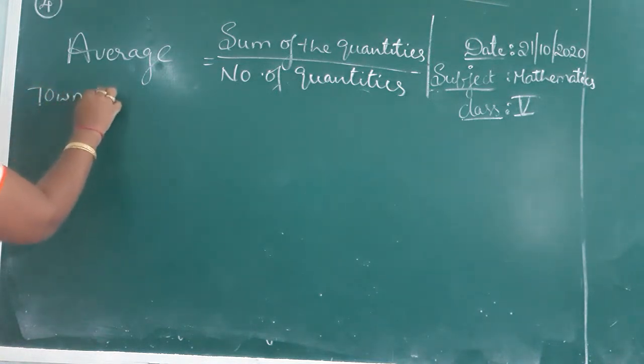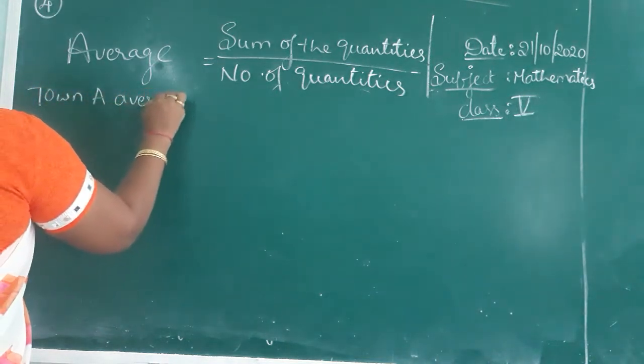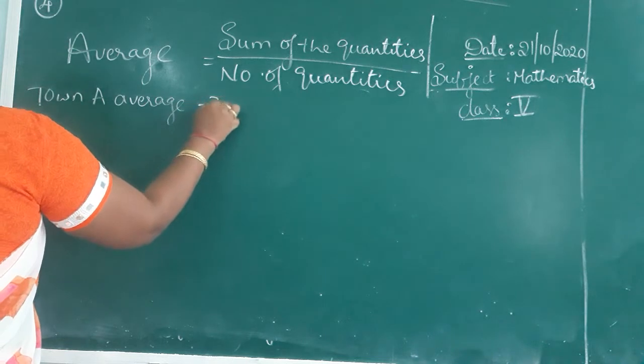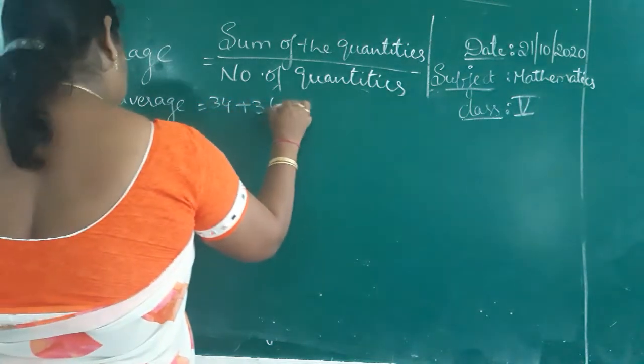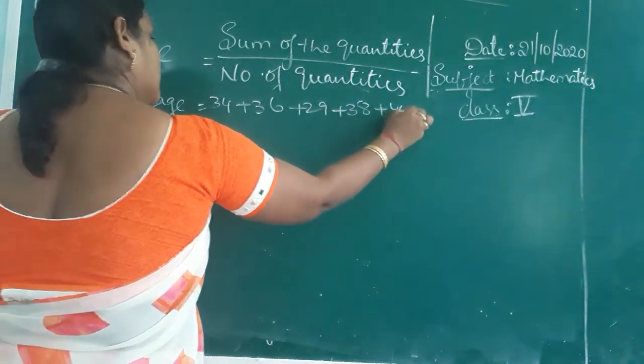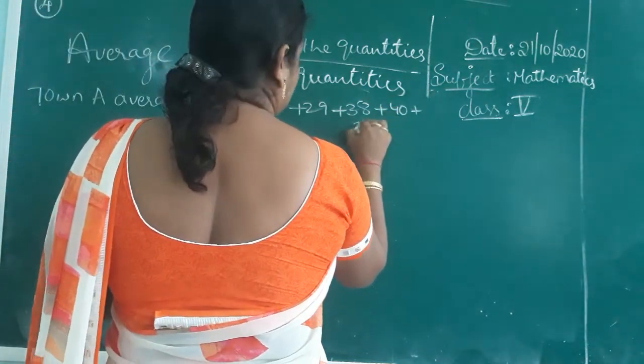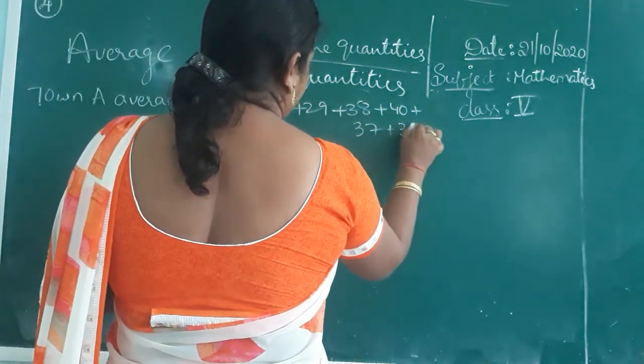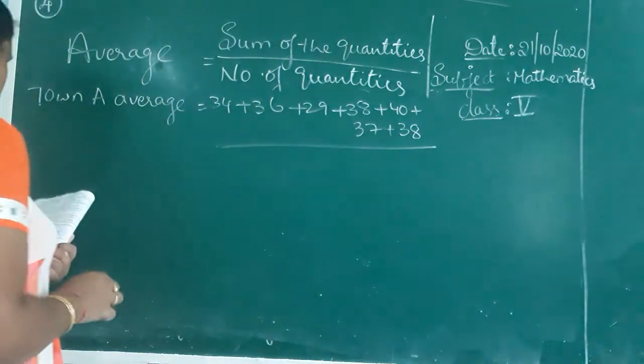What is the town A average, children? 34, 36, 29, 38, 40, 37, 38, divided by how many days?